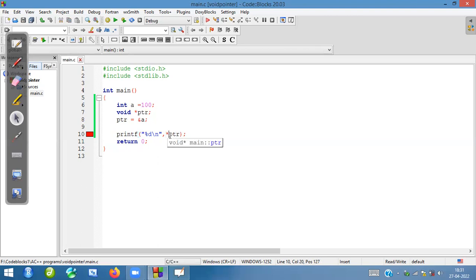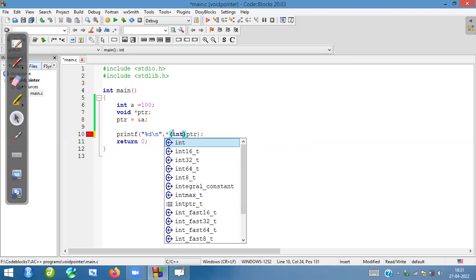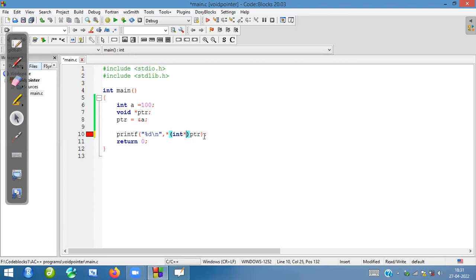So before doing the dereferencing, I will typecast here. How to typecast? Basically, it will point to the integer as a. That is the reason why I will write int pointer. Okay, so it's an integer pointer. This is a pointer pointing to integer type, and here, in this address we have this particular value. When you run this one, you can see now we are getting 100. So this is the one reason why we have to use this void pointer.